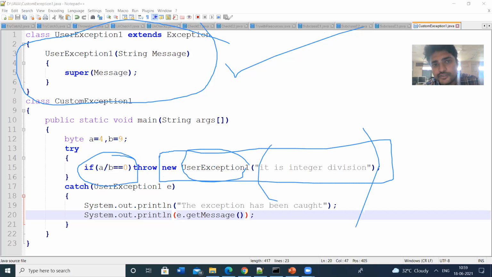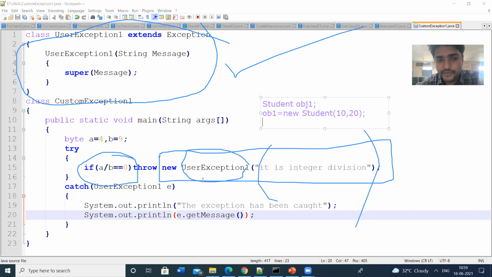So in general, we will use syntaxes like this. Suppose the class is student, means student obj1. We have created the object like this. obj1 is equal to new constructor name student of, we can pass the parameters 10 comma 20, like that we can pass the parameters.